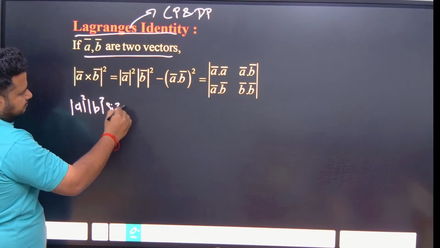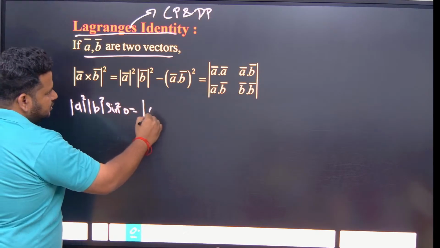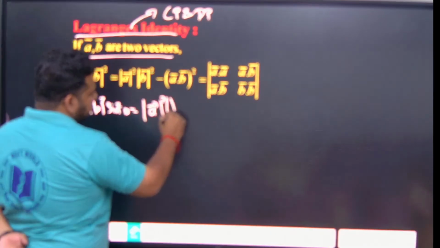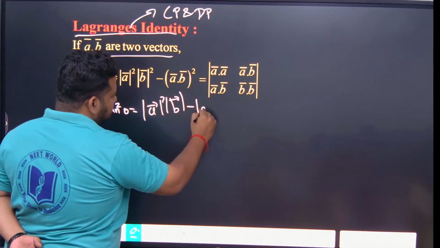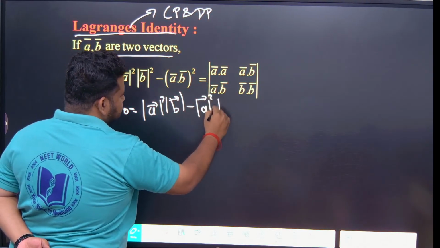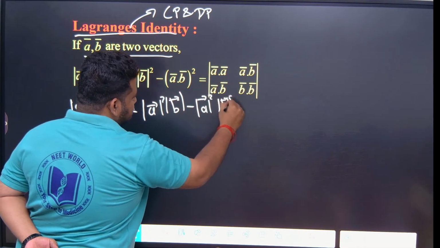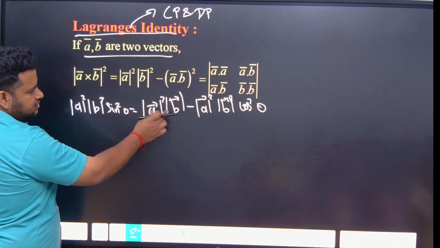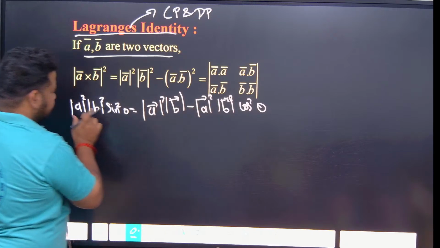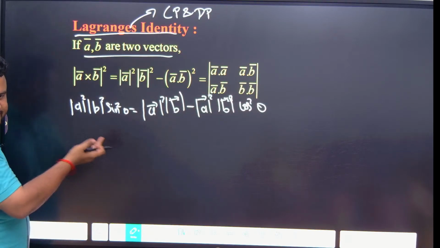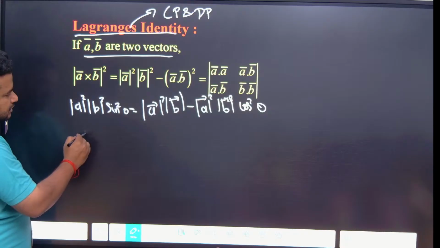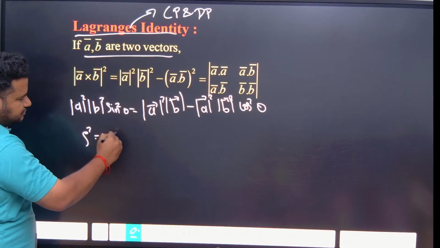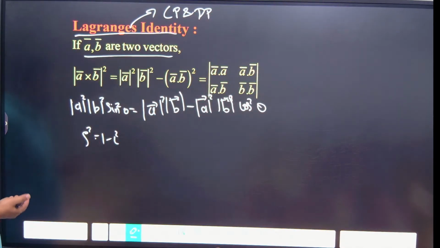So suppose modulus of A cross B whole square is nothing but A square B square sin square theta, correct? I am just expanding it. A square B square cos square theta for the dot product. Now see here, A square B square is there in both. If I take it outside and cancel it, I will get sin square theta equal to 1 minus cos square theta. Is it true or not? It is true. So that is what Lagrange's identity says.